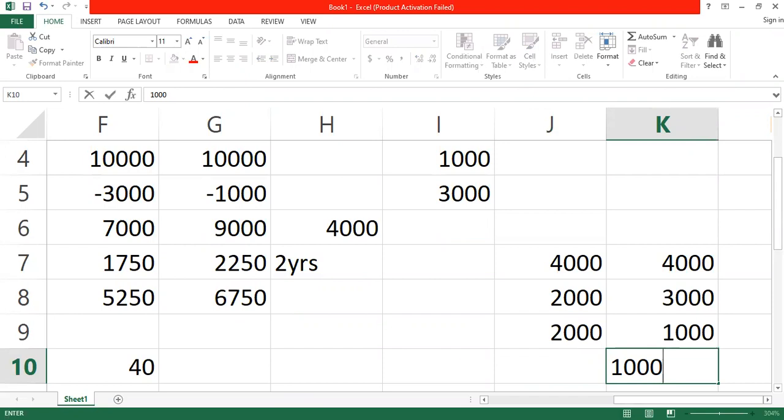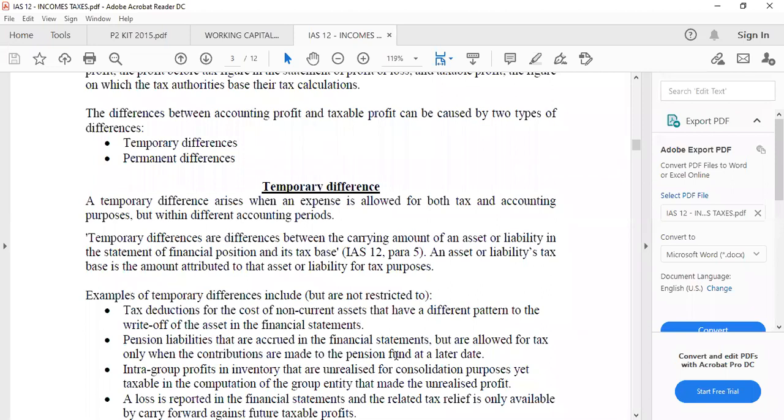1,000 can also be gotten as the capital allowance minus the depreciation. But what we normally do is that for temporary differences, we can't go to the statement of profit or loss and be looking at the tax that we are paying and also the depreciation that we are charging. So we use what we call the liability method. So temporary difference is equal to the carrying amount of the asset minus the tax base. The tax base is the carrying amount of the entity's asset in the books of the tax authority. It is the same as the carrying amount.